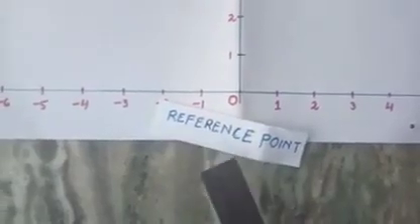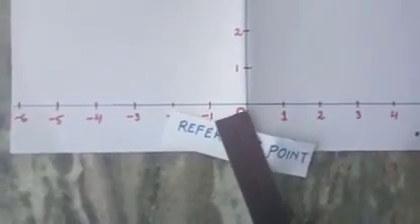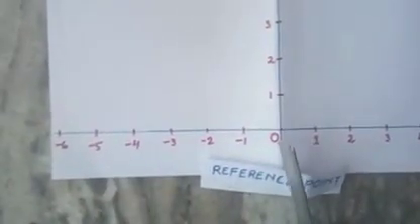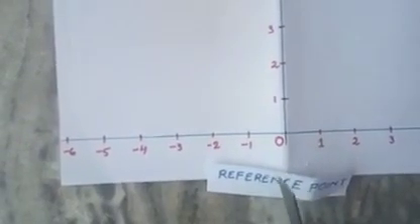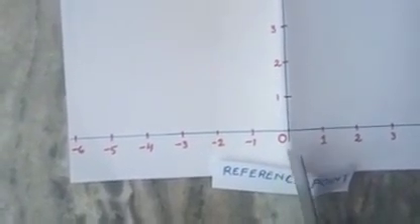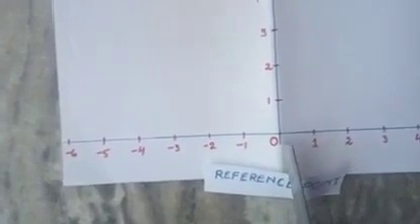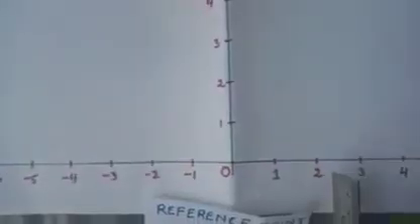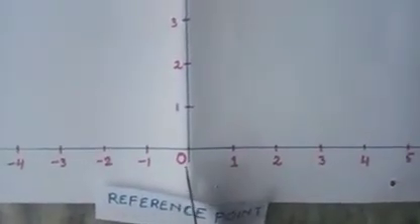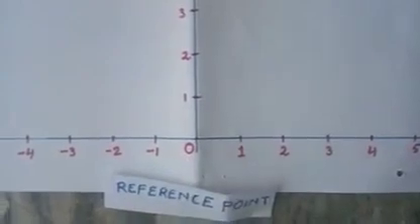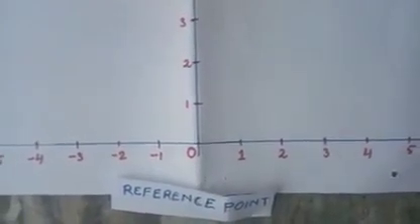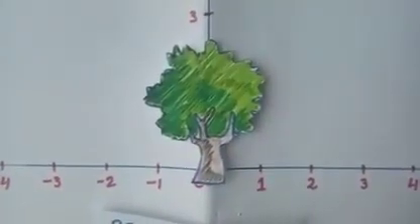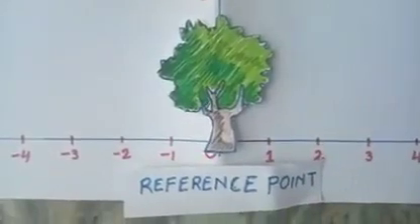If a body starts moving from this point O, that is the origin, which acts as a reference point, and its position changes with respect to its surrounding, say this reference point is a tree.